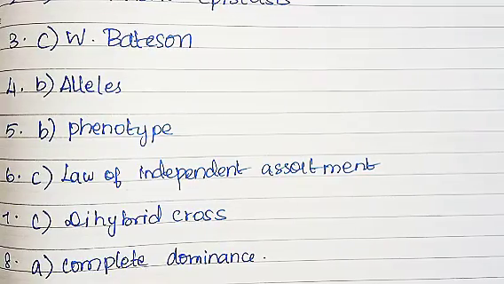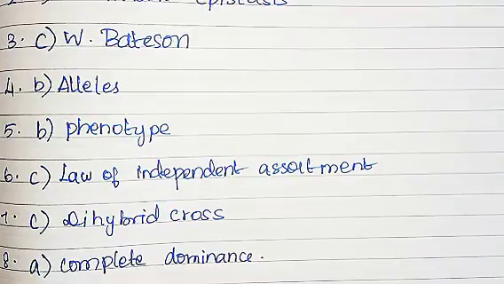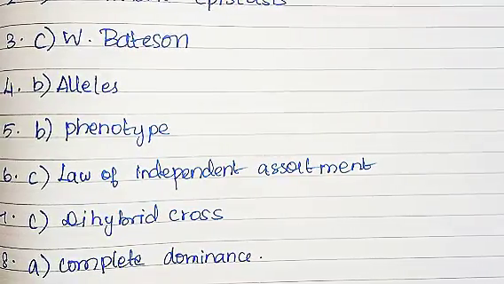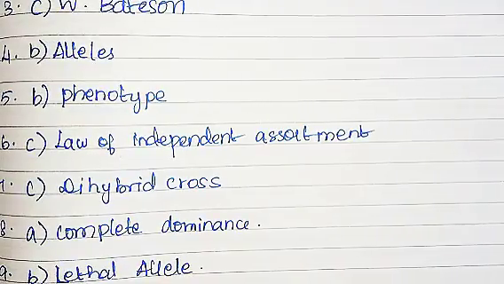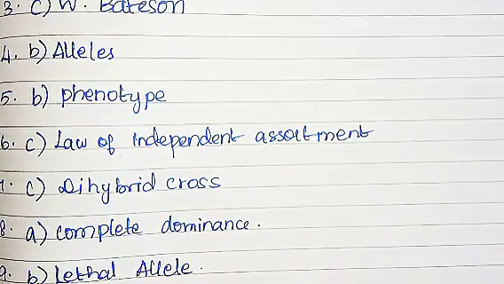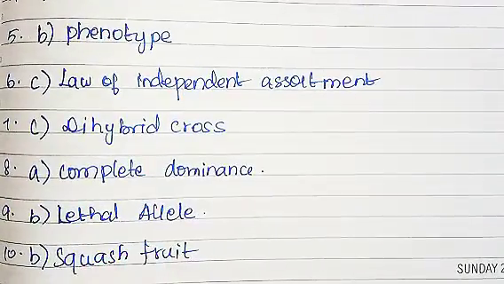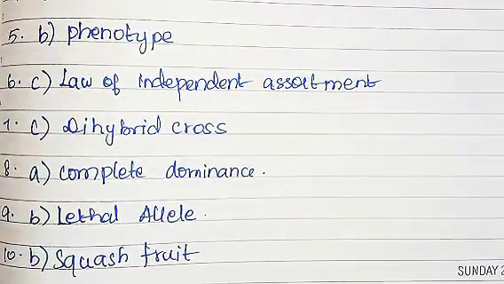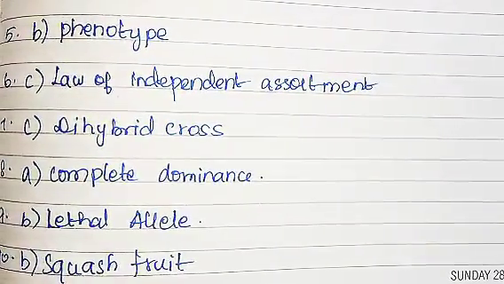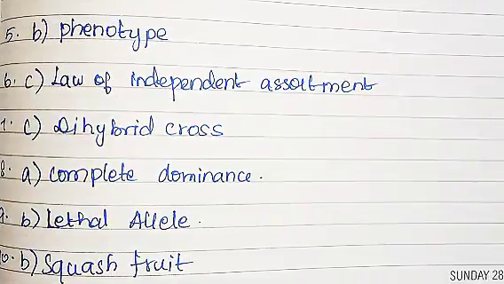Next ninth one, an allele which has the potential to cause the death of an organism is called option B, lethal allele. Next 10th one, dominant epistasis is found in, the correct answer is option B, squash fruit. So we have completed the answers for part A. Now we are moving to part B.